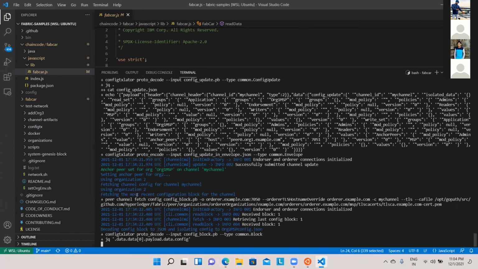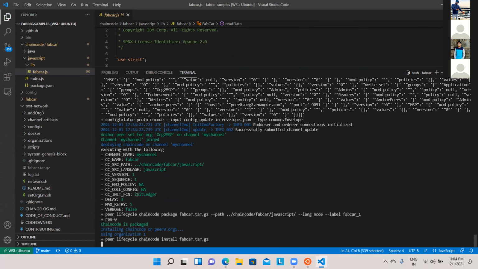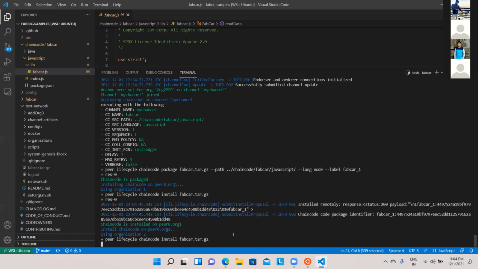It's not possible to explain each and everything because it is scrolling so fast. We cannot talk about each and every line, but of course, if you make it a log somewhere, you will be able to do it. Now you can see chaincode installation is done, and the name of the chaincode is fabcar. This is the actual chaincode which is installed. Of course, it is installed on the channel, on the nodes of two organizations. There is an orderer and all that.